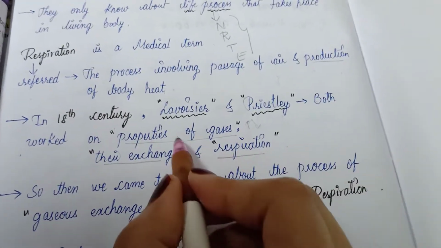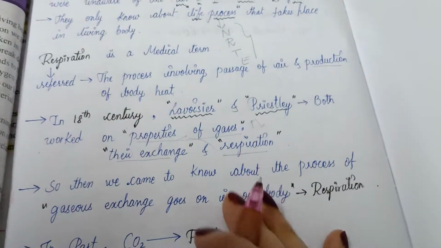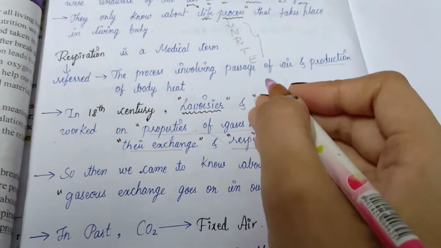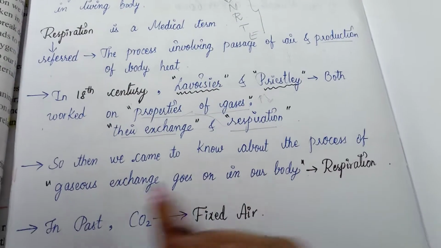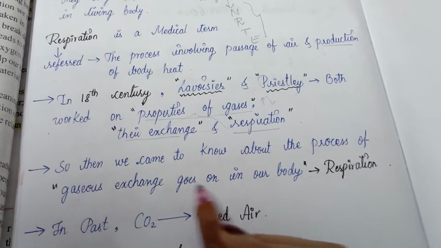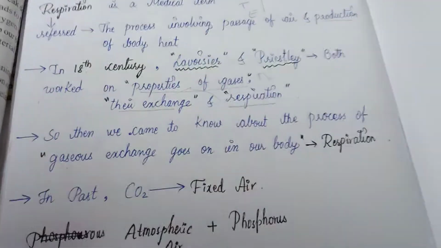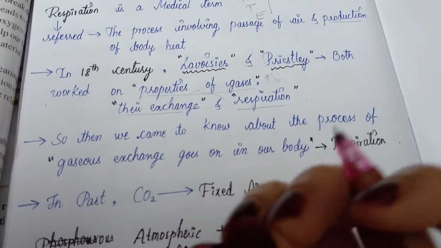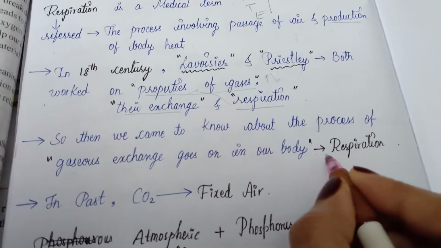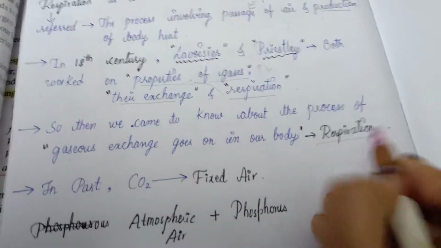They worked on these three things and they discovered how the exchange takes place. So because of the hard work of Lavoisier and Priestley, today we came to know about the process of gas exchange that takes place inside our body, which is nothing but respiration.